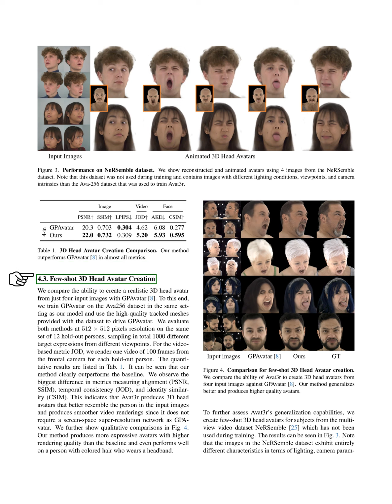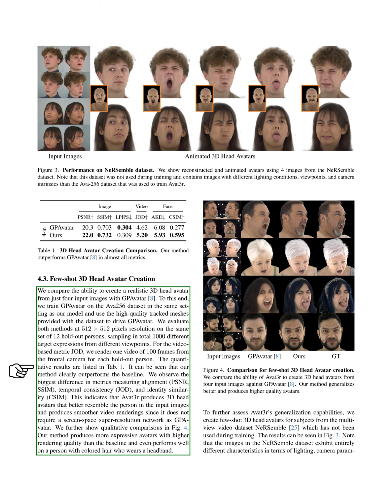Another baseline is GAG-Avatar, which constructs 2 sets of 3D Gaussians from a single image for 3D-aware portrait animation. We specifically compare our ability to create a realistic 3D head avatar from just 4 images against GP-Avatar. We train GP-Avatar on the Avat3r dataset under the same conditions as our model, using high-quality tracked meshes from the